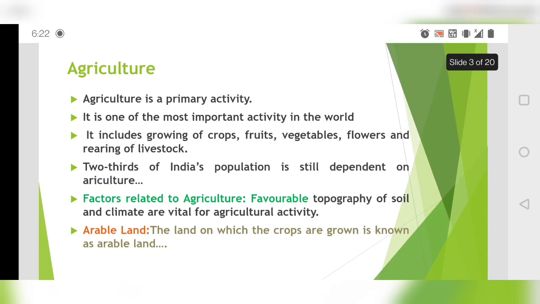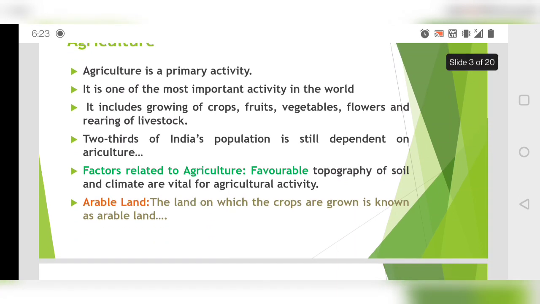Okay, now let's come to agriculture. There are certain points which you should remember, that agriculture is a primary activity. It is one of the most important activities in the world. Why? Because if it is not done, you will not be able to survive, because it gives you food. Without food you will not be able to survive, directly or indirectly, anyway. Even if you are a non-vegetarian, still you need the crops we are growing in the field. It includes growing of crops, fruits, vegetables, flowers, and rearing of livestock.